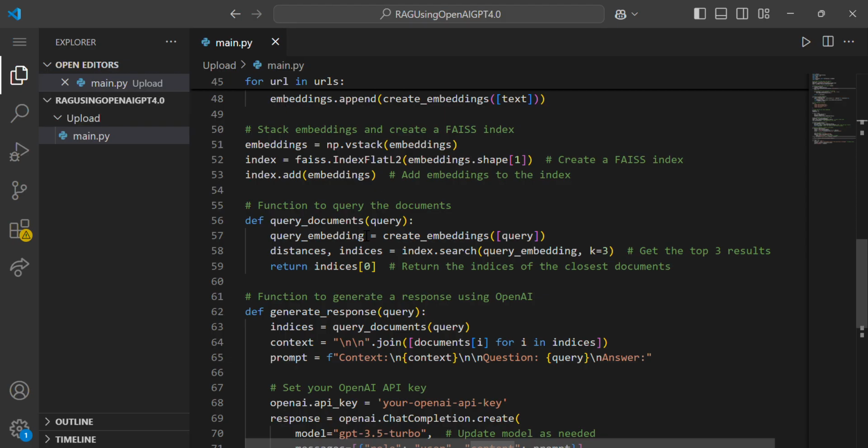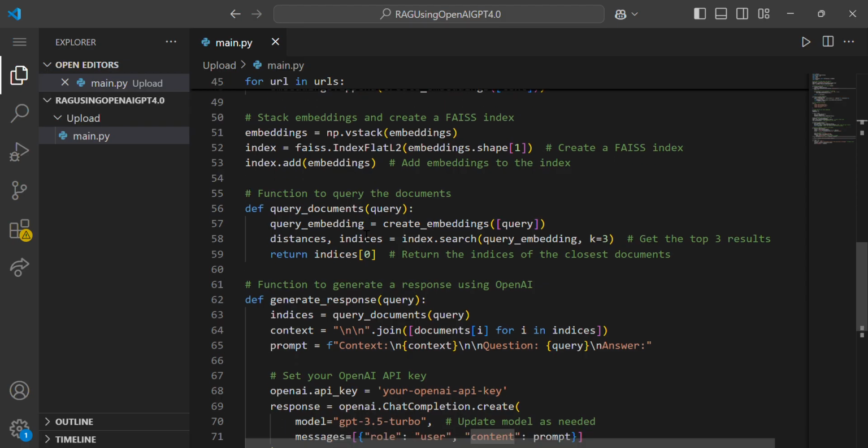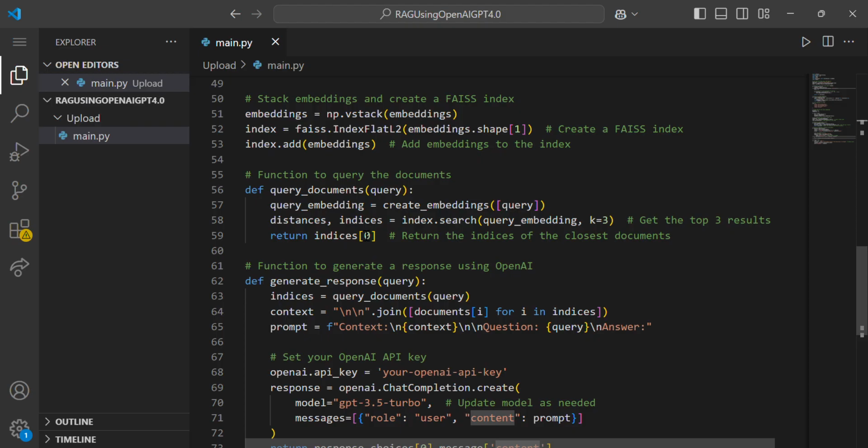Once the embeddings are created, they are stored in FAISS. FAISS is nothing but Facebook AI Similarity Search, an index which allows efficient similarity searches. The index is created based on L2 distance to find the closest documentation, and the particular index will be indicated.